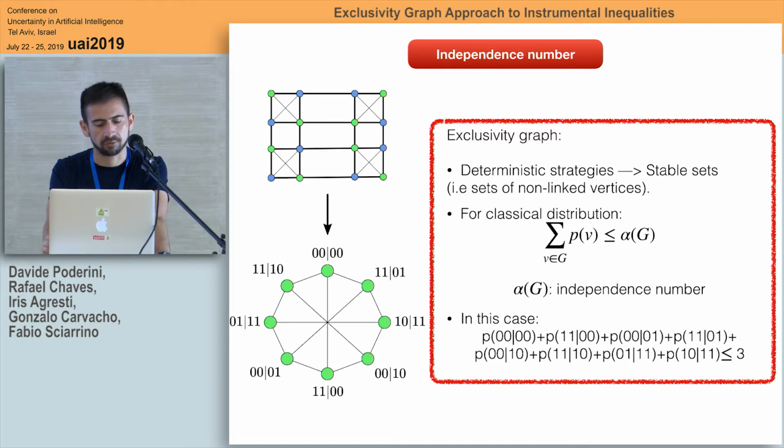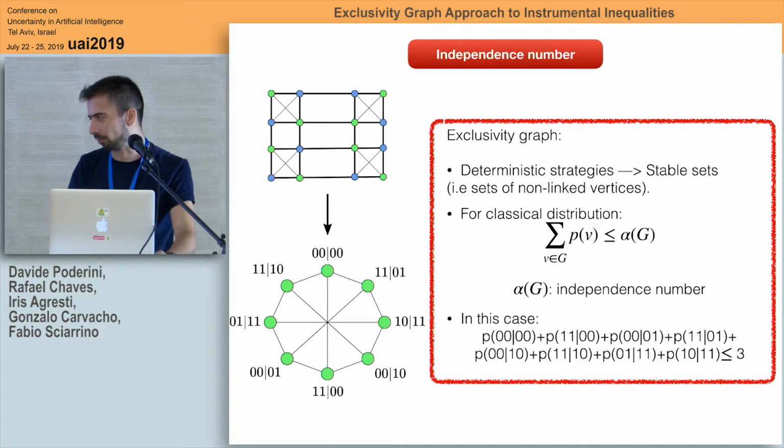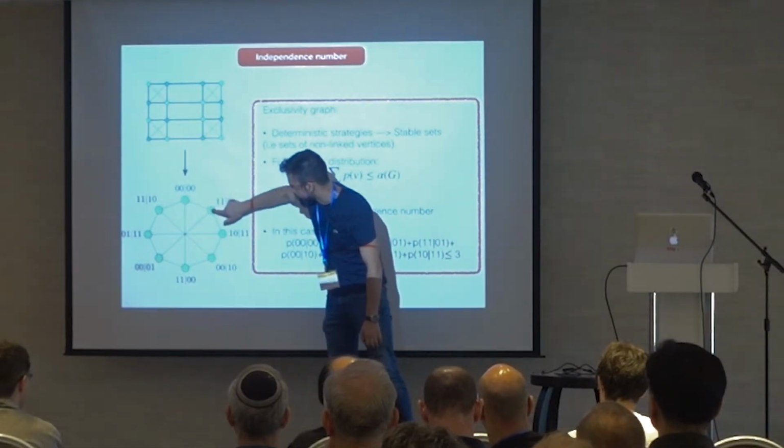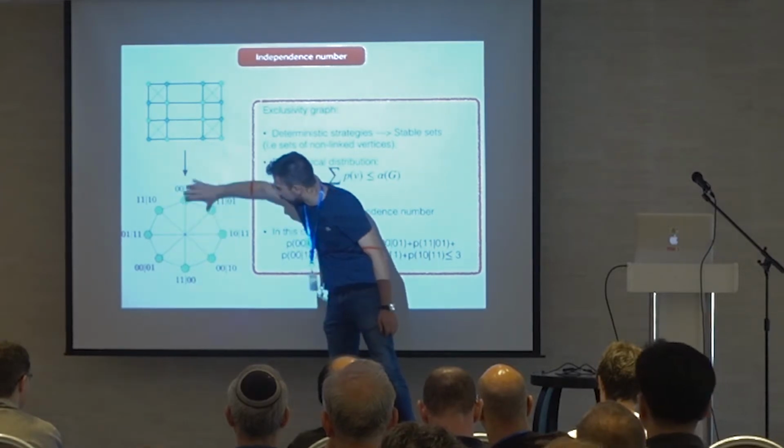For instance, if you go to the first event, 0, 0, given 0, 0, and you assign 1 to that event, you cannot assign 1 to the events that are connected by a line with that node. So this is 0. If this is 1, you cannot assign 1 to this or to this because they are connected.